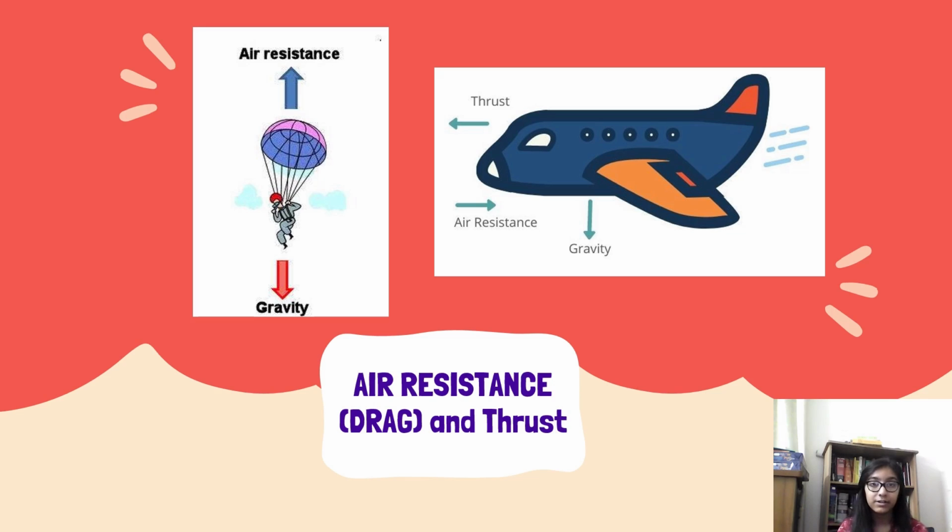Two examples are shown here. A person landing on the ground using a parachute: the direction of motion is downwards, but air resistance is working upwards. The downward motion is called thrust, as during landing we are thrusting against the opposite force to go towards the direction of motion. At the same time, since the direction of motion is downwards towards the Earth's surface, we can say that the gravitational force is also working. Let's take another example. If we consider a flying airplane, the direction of motion is the thrust, the direction opposite to that is what we call air resistance, and the force that pulls the body towards the Earth's surface is gravity.